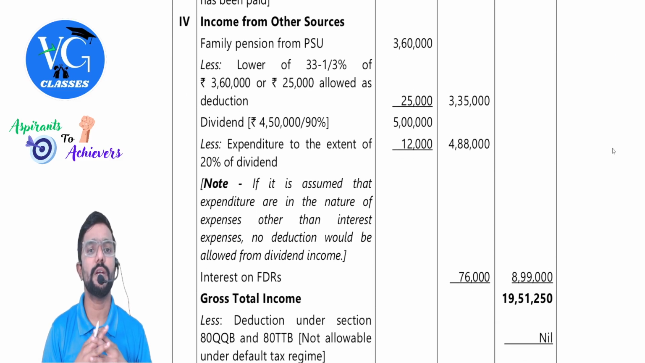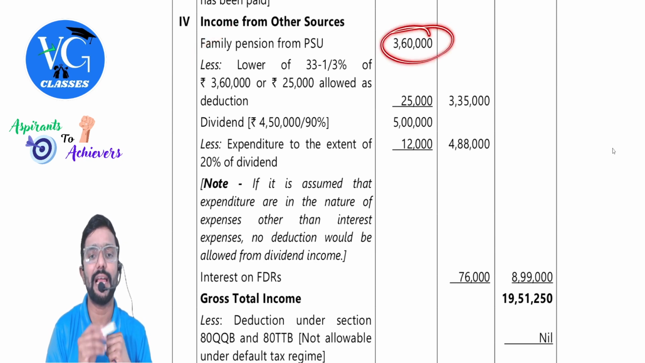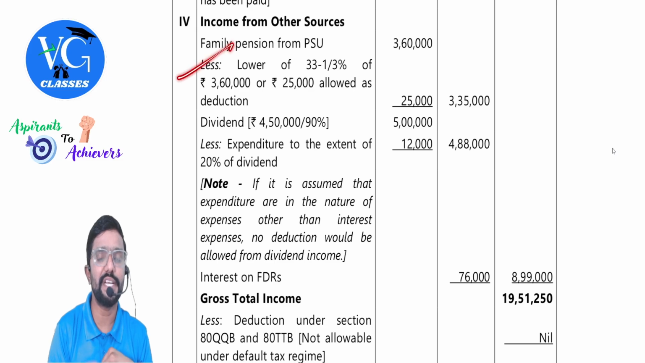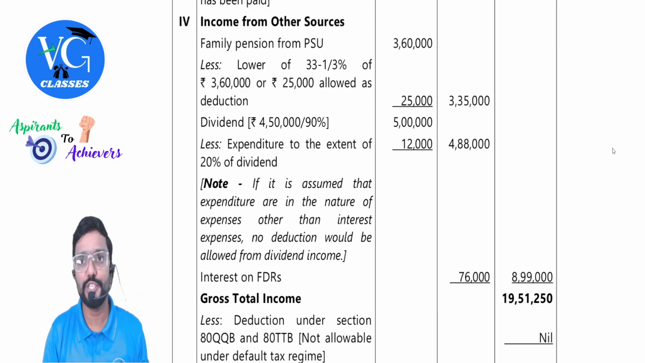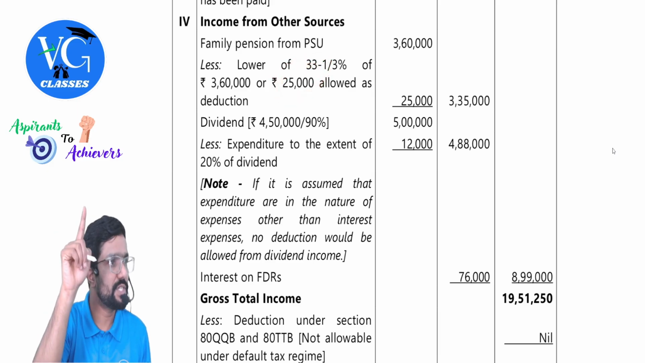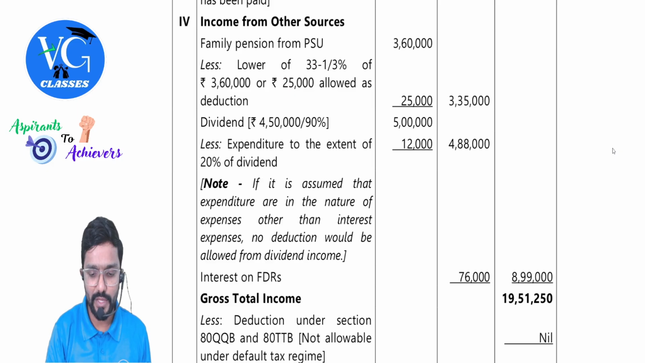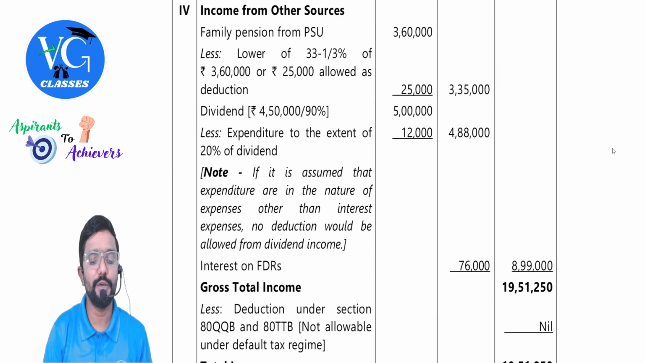Then coming to income from other sources. Family pension from public sector undertaking 3,60,000. For this, there is a deduction available. Guys, please be careful. What is the deduction for family pension under default regime? One third of actual pension or 25,000, whichever is lower. So one third of 3,60,000 or 25,000, whichever is lower, you will get 25,000. Remaining is taxable.